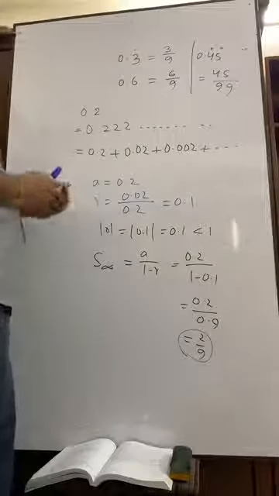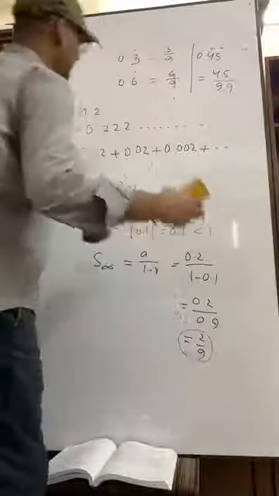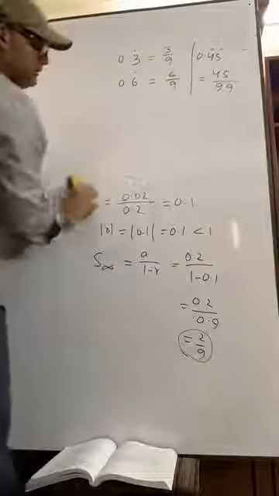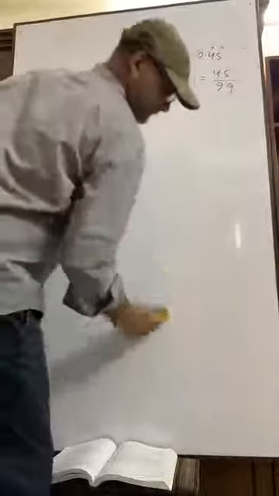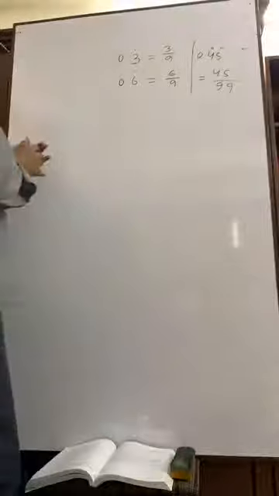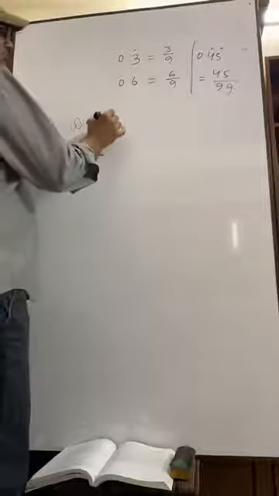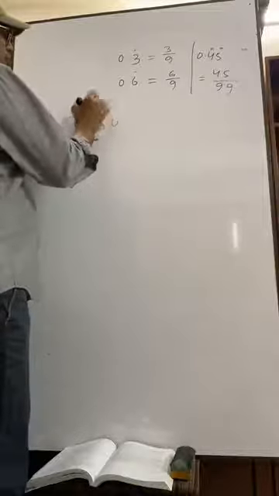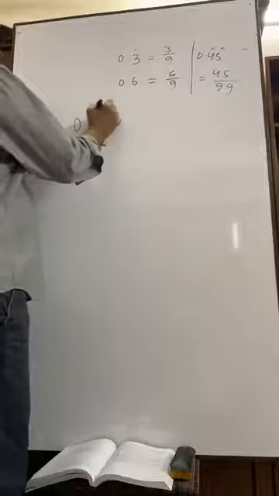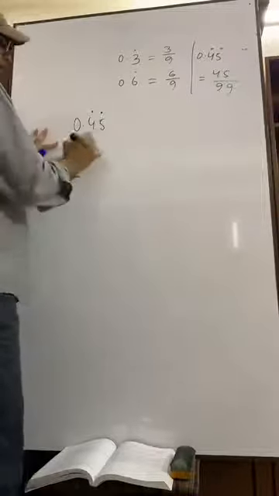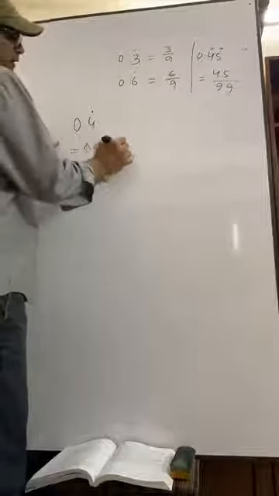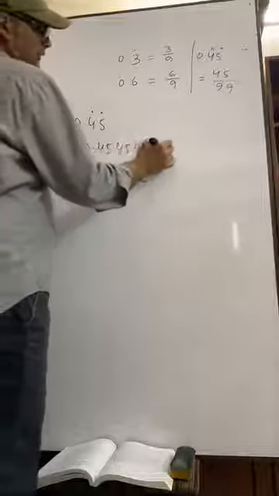Okay. Now let's try to do a math like this. Suppose 0.45 recurring. It means 0.454545 in this way.